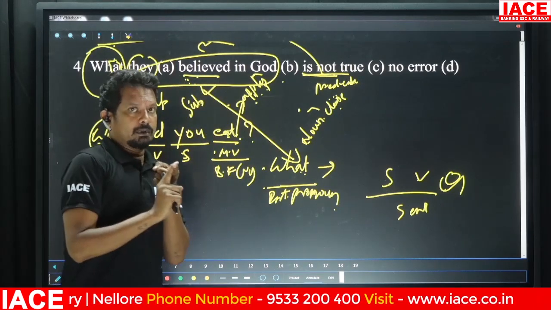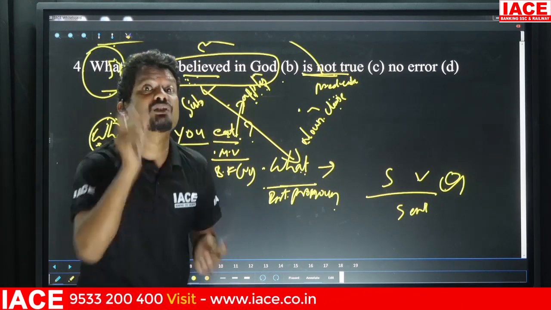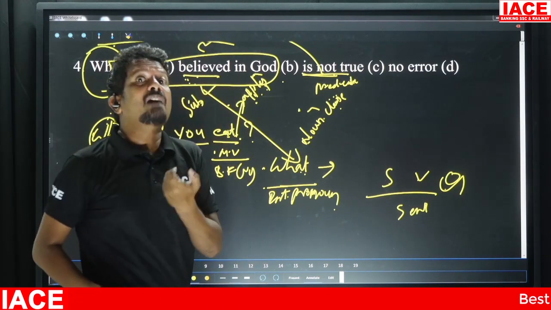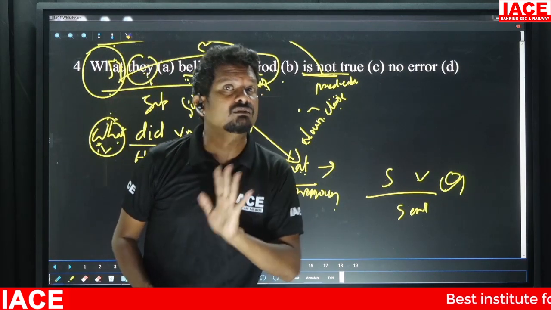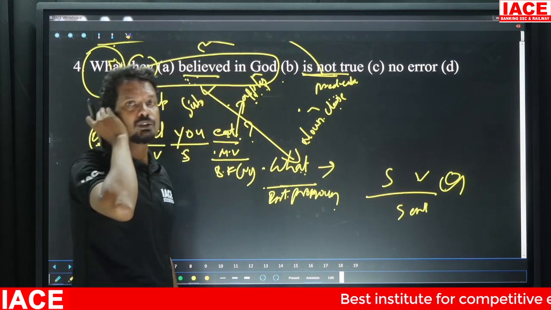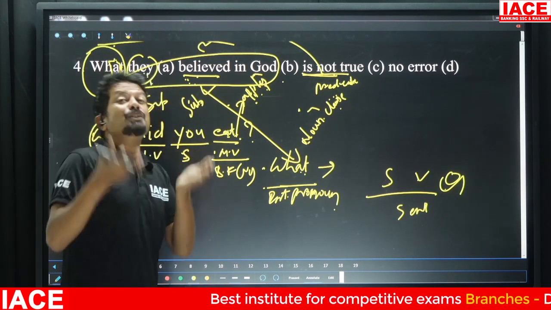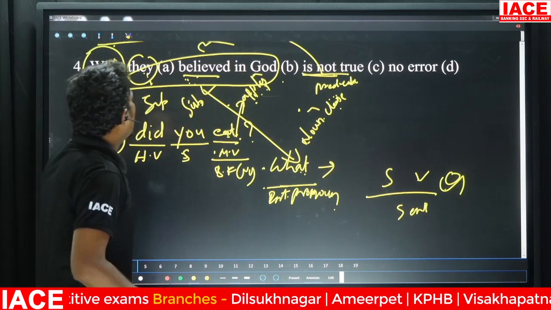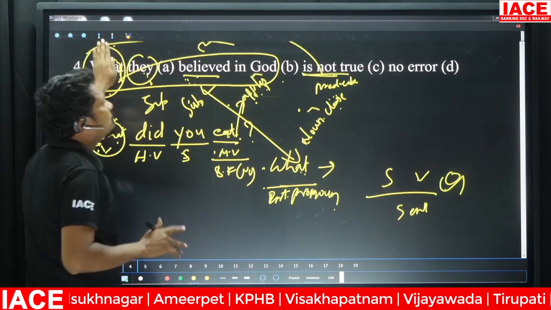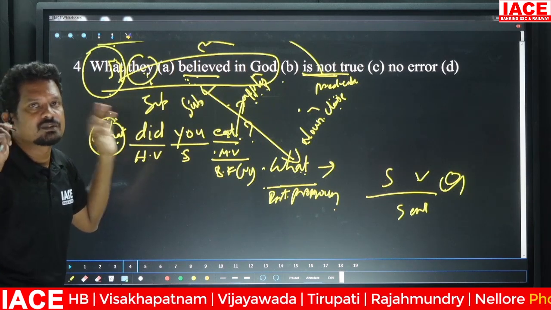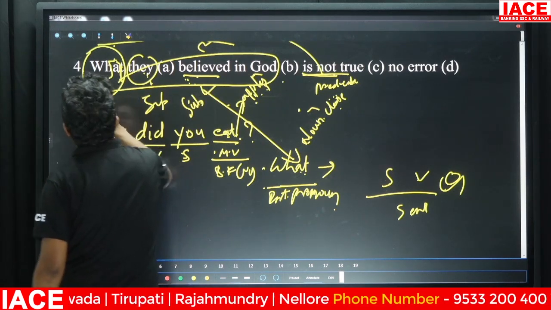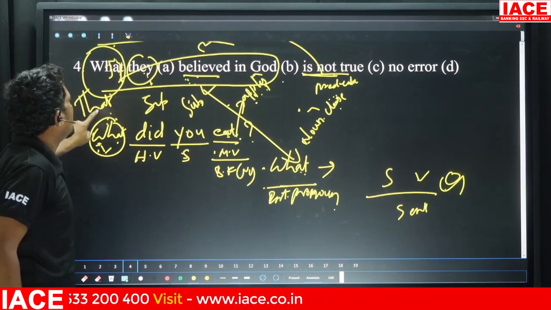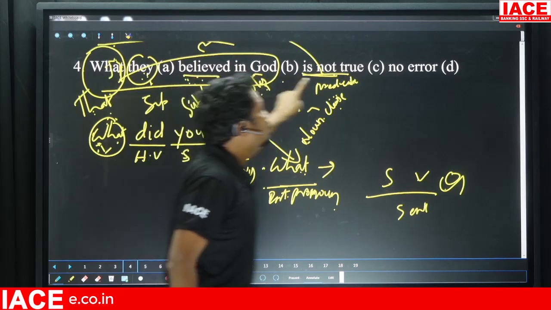In order to join, when you have two sentences, we need to have a joiner, right? We cannot simply write two sentences together, but we have to use an appropriate conjunction. So you know the work of conjunctions, right? Conjunctions are used to join. They can also be called joiners. We simply use a word that joins two sentences. That conjunction would always be "that." So "that they believed in God is not true."